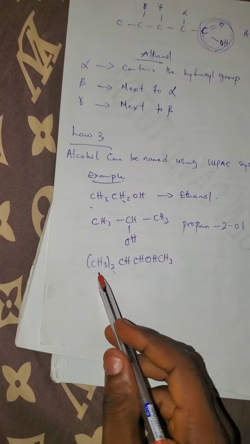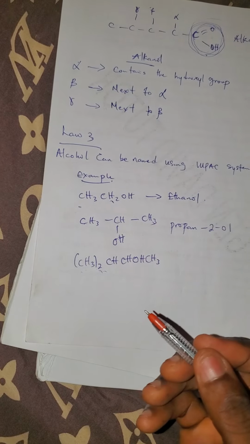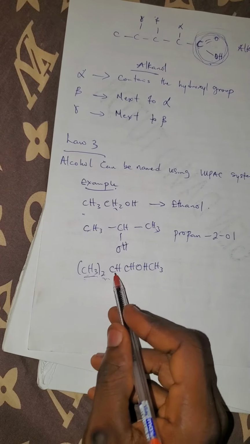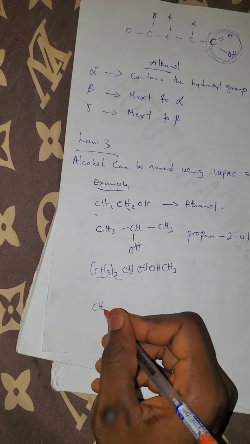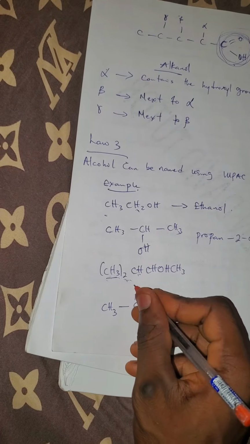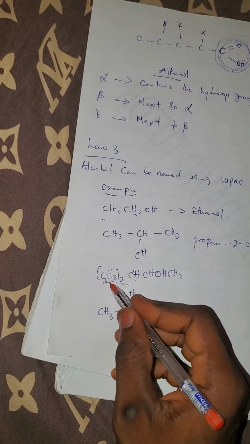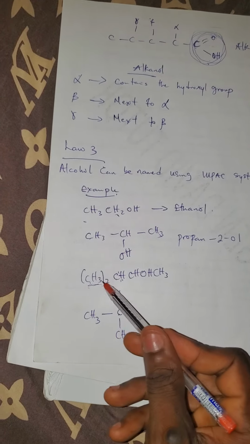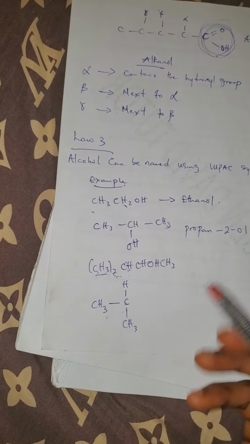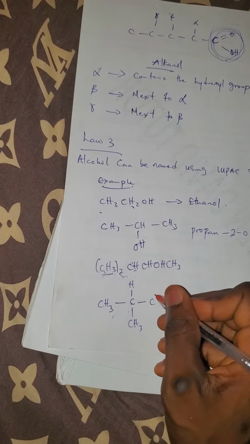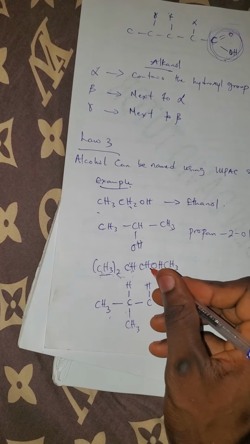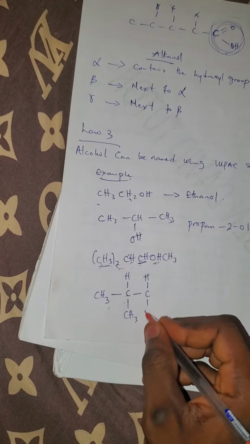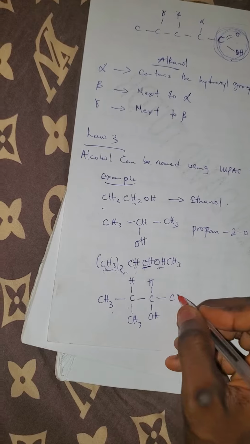The (CH3)2 means 2 CH3 groups attached to this CH. Then we have another CH, and don't forget we have OH attached to this CH. Then lastly we have CH3 here.